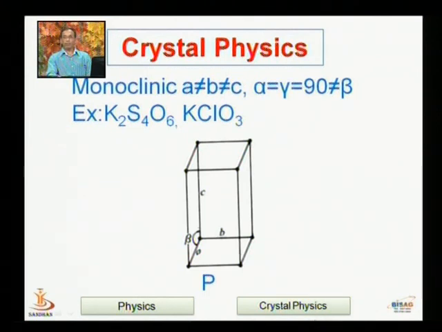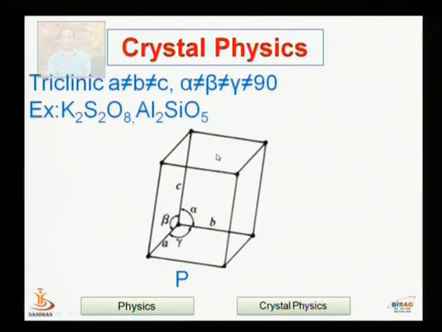Next one is the monoclinic. In the monoclinic system, all the sides are unequal, meaning A is not equal to B is not equal to C. Only 2 angles are the same, alpha equal to gamma equal to 90 degrees, beta is not equal to 90 degrees. The examples are K2S4O6 and KClO3. So these materials show the structure of the monoclinic system. Here it has only one primitive kind of cell, meaning the atoms are arranged only at the corner points of the cell. So this is a primitive one.